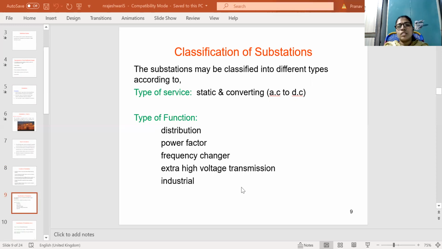The substations may be classified into different types; the first one is type of service, which is static and converting AC to DC. Then type of function: according to the type of function, there are distribution, power factor and frequency changer, extra high voltage transmission, and industrial. These are the type of function classifications.